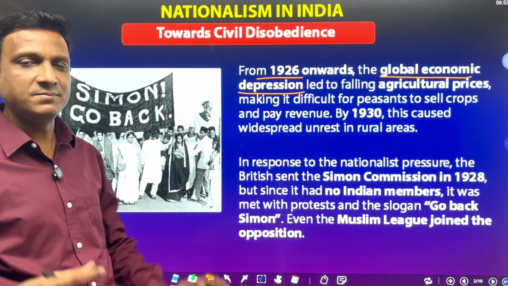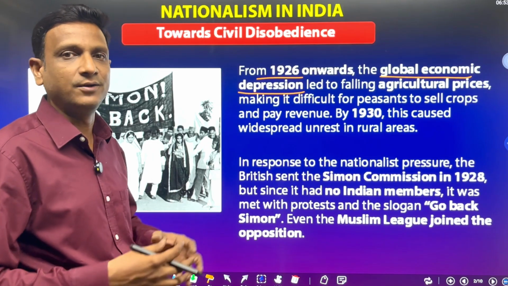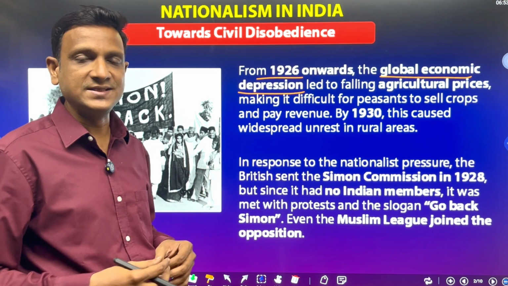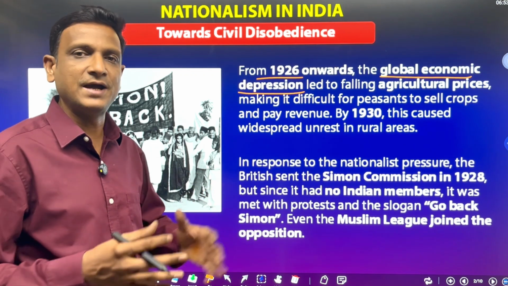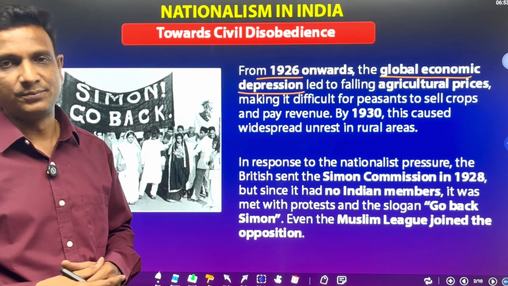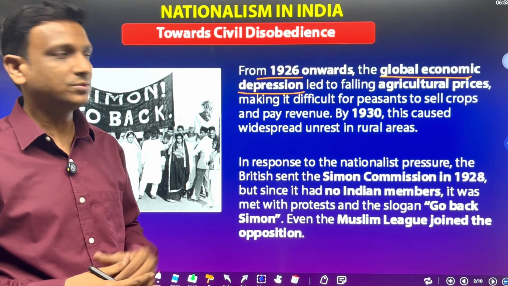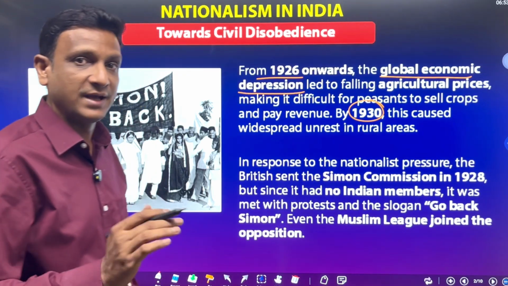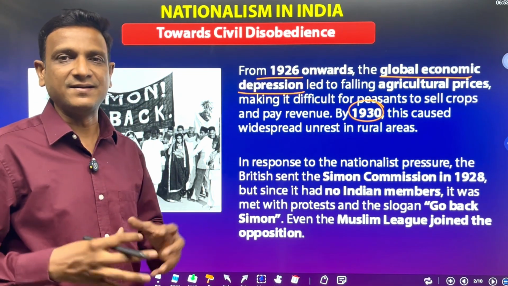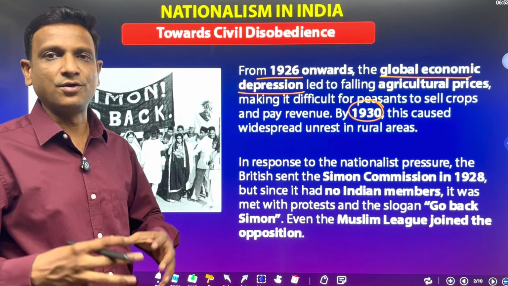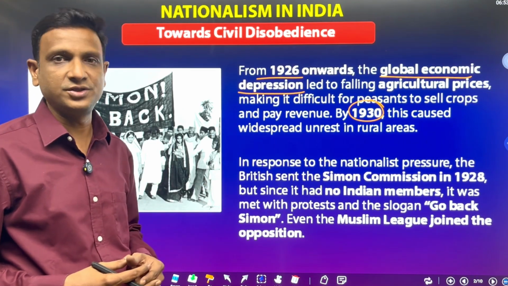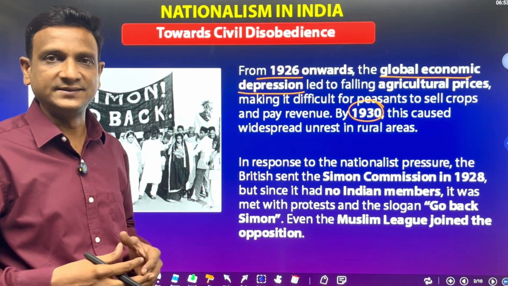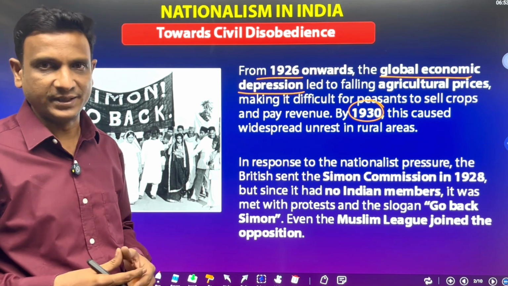So it becomes very difficult for the peasants to sell their crop, but they have to pay the revenue. They take the land on lease. They have to pay the revenue, the taxes, everything. But there is no price for their produce. So that was the situation. It was happening from 1926. By 1930, there is great unrest. People are not happy. Peasants are unhappy because of the global economic depression and the revenues. They were unable to pay the revenues, the taxes and the lease to the landlords.